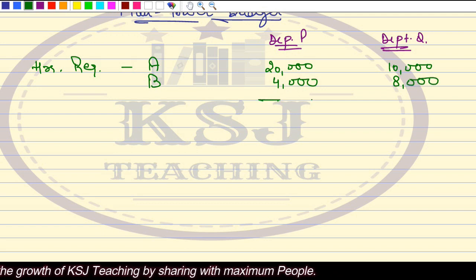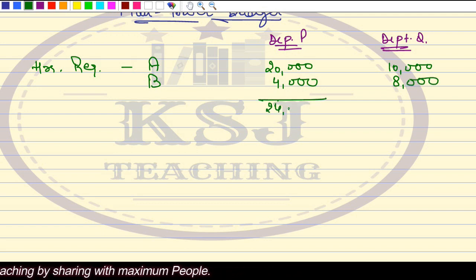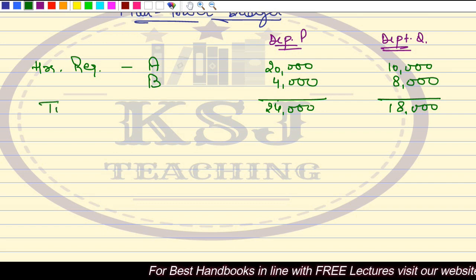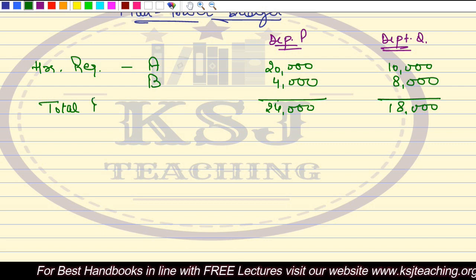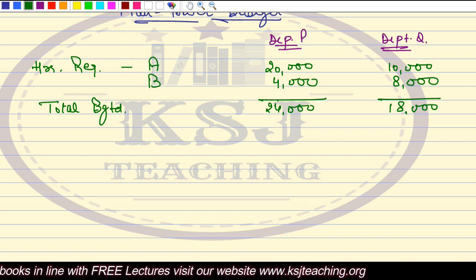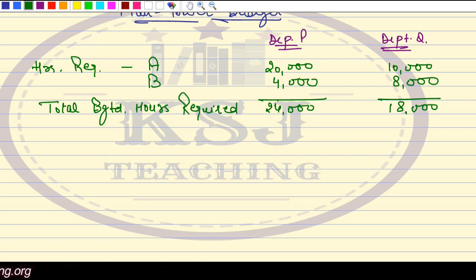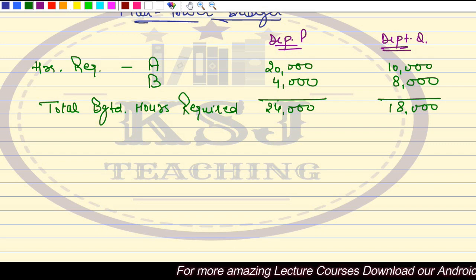So what is the total requirement of hours? Total hours required to manufacture these products is 24,000 and 18,000 in the two departments respectively. Total budgeted hours required in the two departments, department P and department Q, 24,000 and 18,000.